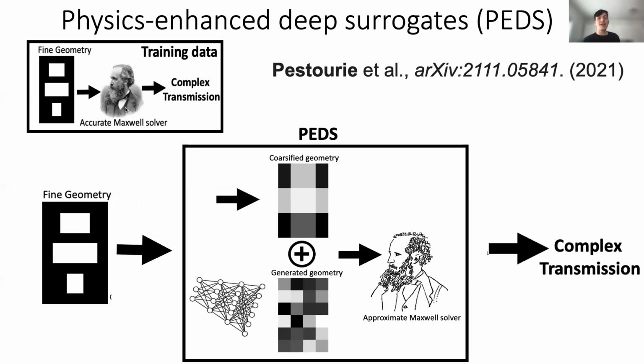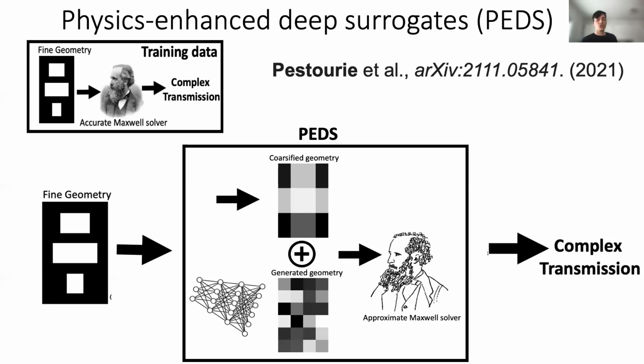And the idea of the physics-enhanced deep surrogate, called PEDS, is to combine a neural network generator with a low-fidelity model, symbolized by a cartoon of James Maxwell. In itself, the low-fidelity model is very inaccurate, with an error of 100% or more, but it contains the knowledge of the physics, Maxwell's equations, conservation laws, and it computes much faster than the high-fidelity solver.